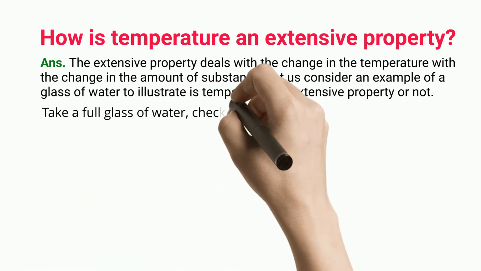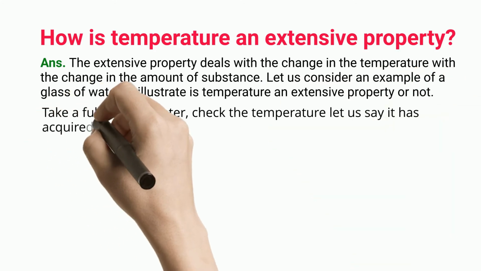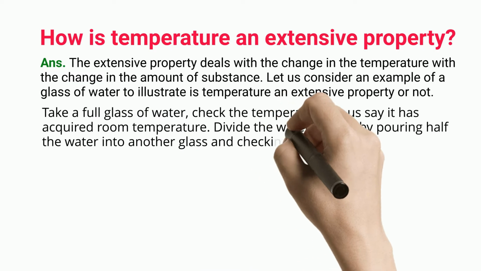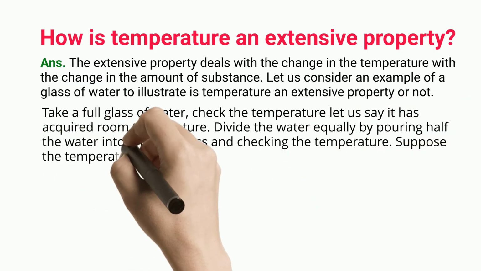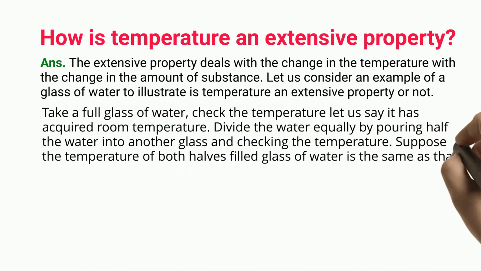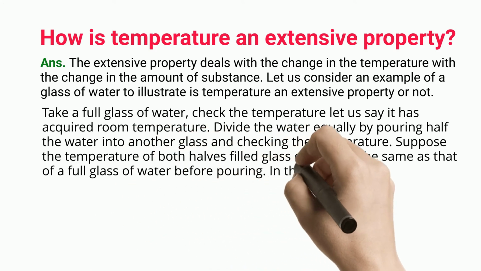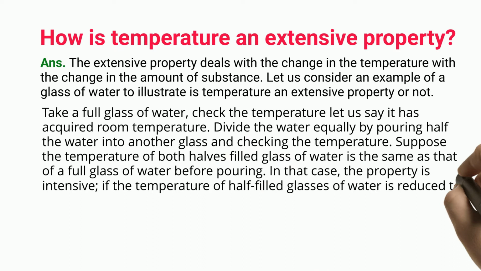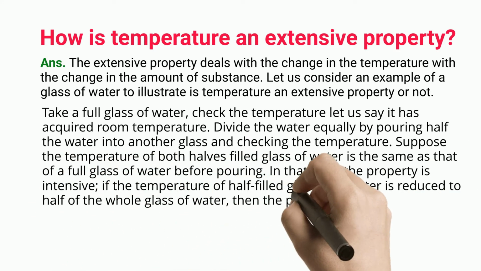Take a full glass of water, check the temperature, let us say it has acquired room temperature. Divide the water equally by pouring half the water into another glass and check the temperature. Suppose the temperature of both half-filled glasses of water is the same as that of the full glass of water before pouring. In that case, the property is intensive.